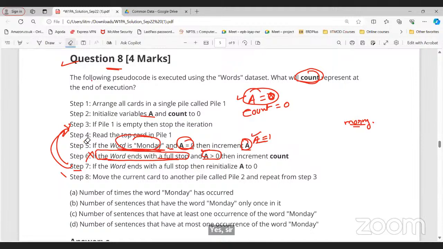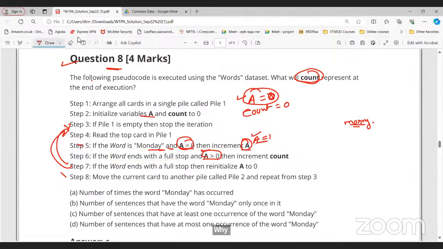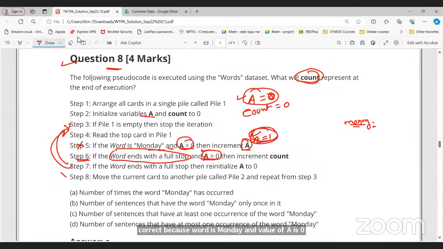In the next card, I have the word morning dot. Now the word is not Monday, so step number 5 is not correct because the word is morning. What about step number 6? Word ends with full stop: true. And the value of A is greater than 0: true, because in the previous iteration we incremented the value of A, right? So 1 is greater than 0. Then we are going to increment the count. Now count is 0, increment the count, that is basically 1, right?